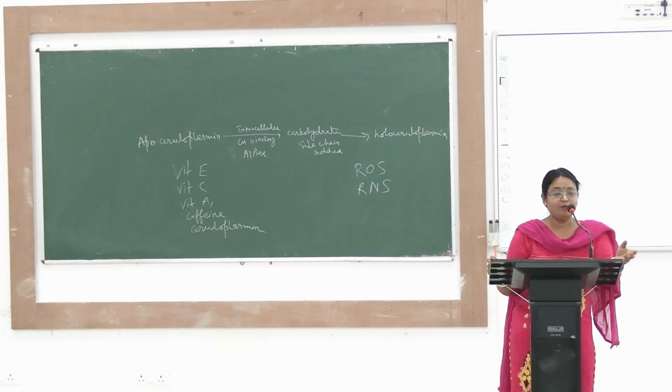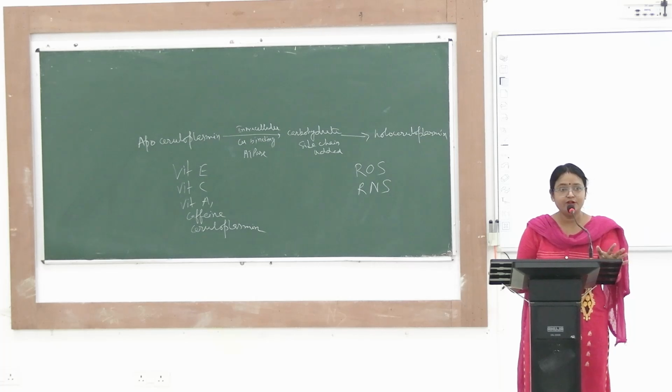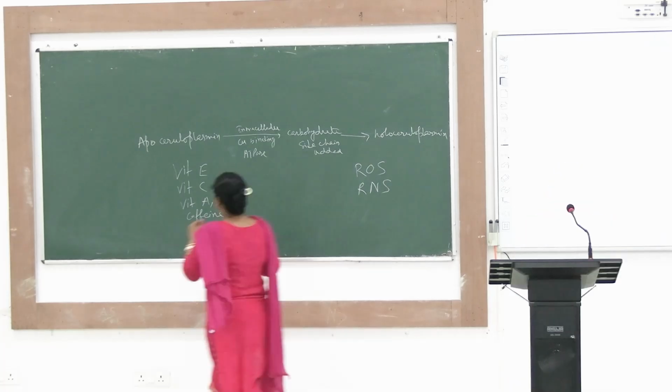There, copper from the intestine is not going to the blood. Normally you will not see copper in urine. Only in disease conditions do you have to find out copper excretion through urine. At that time you will measure the urine content of copper.